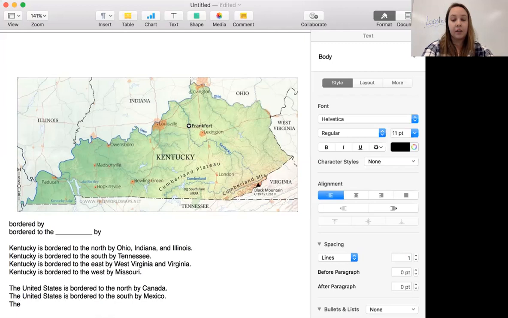We have the United States is bordered to the east. What is on the eastern? What is the United States bordered on the east by what? Good. By the Atlantic Ocean.